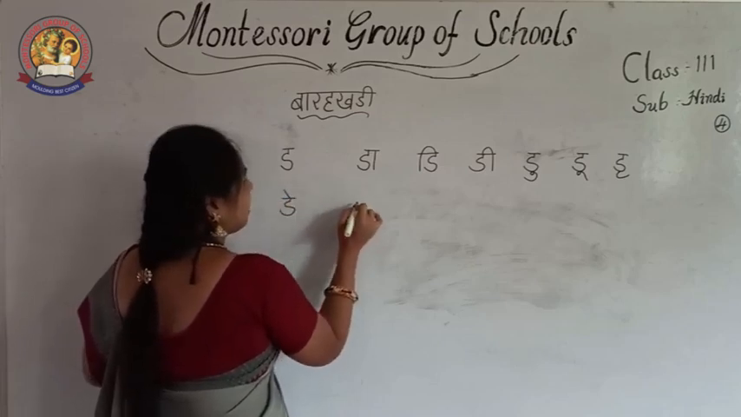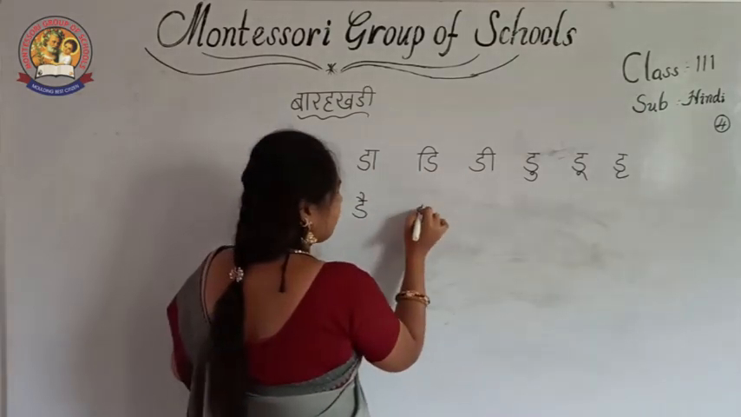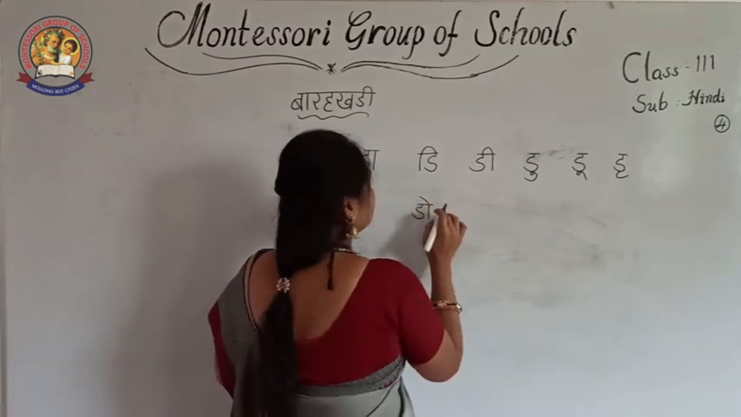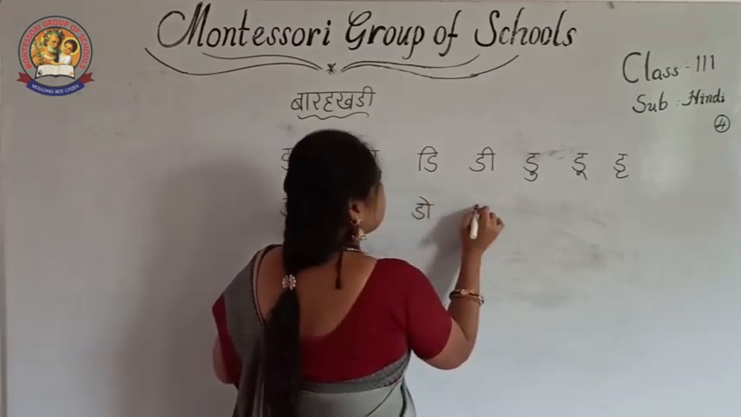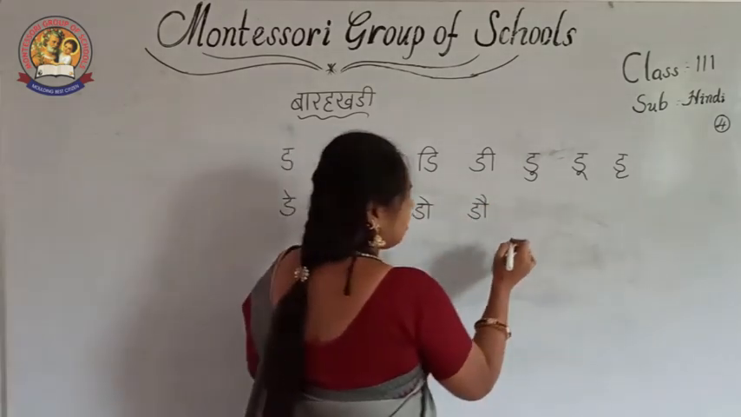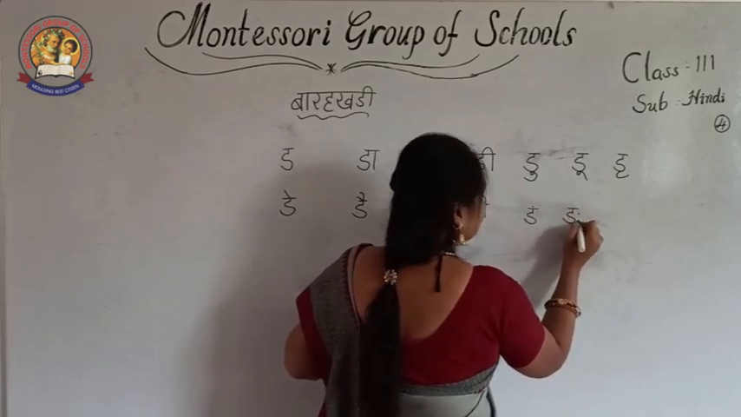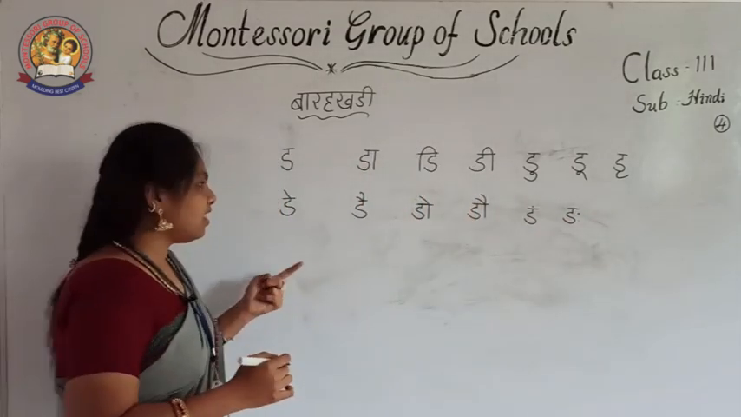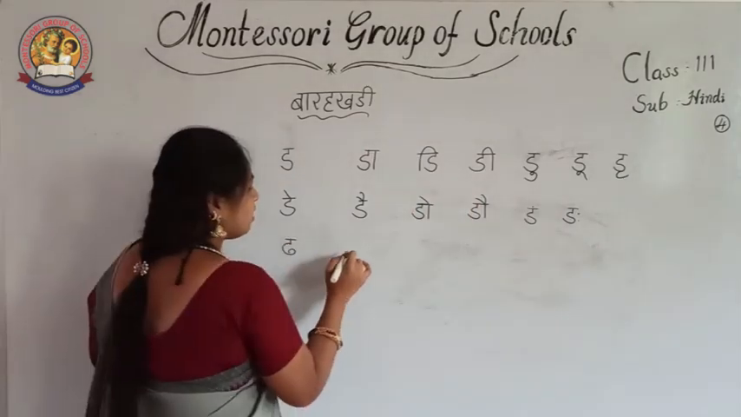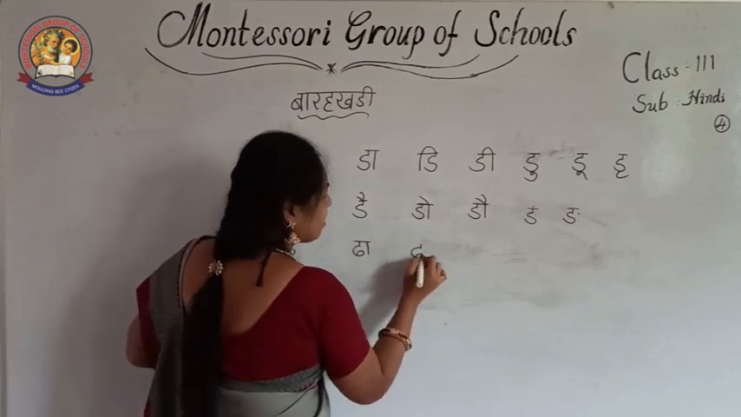Da a ki matra de. Da ai ki matra dai. Da o ki matra do. Da au ki matra dau. Da am ki matra dam. Da aha ki matra daha. The next is dha. Dha a ki matra dha.